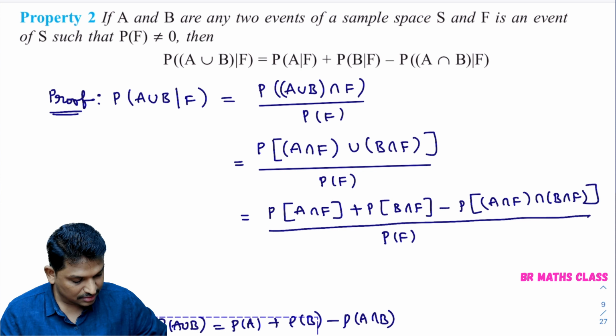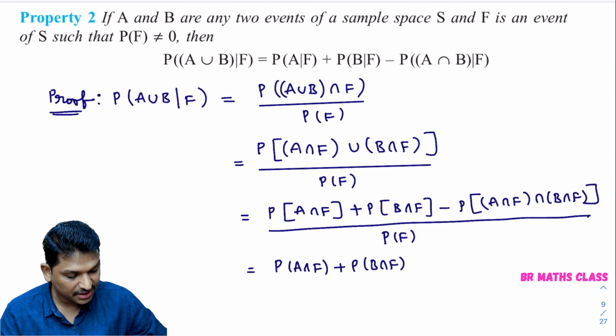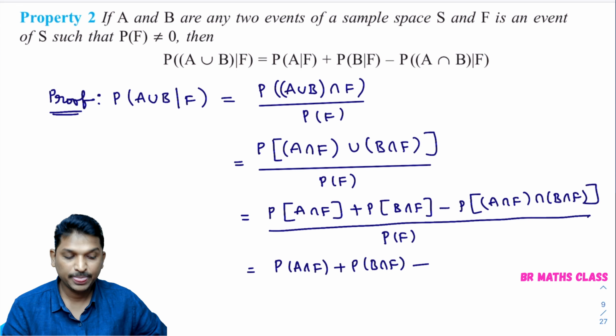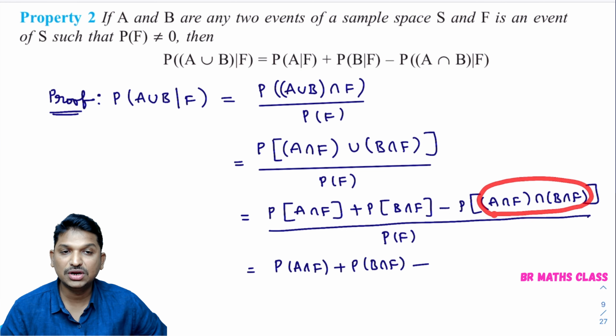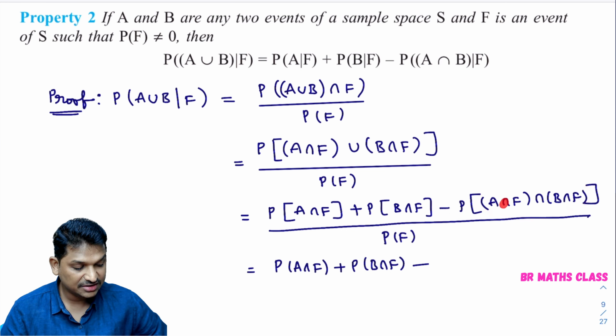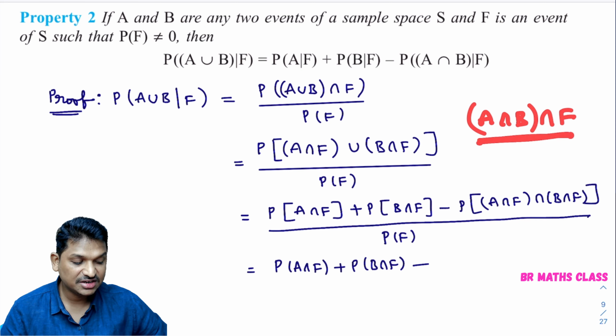Okay, right. Further, if you proceed, look here, I'll just write this as it is: probability of A intersection F plus probability of B intersection F minus, observe this part. If I use the distributive law, since intersection is there everywhere, this can be written as A intersection B intersection F. What is A intersection B intersection F?